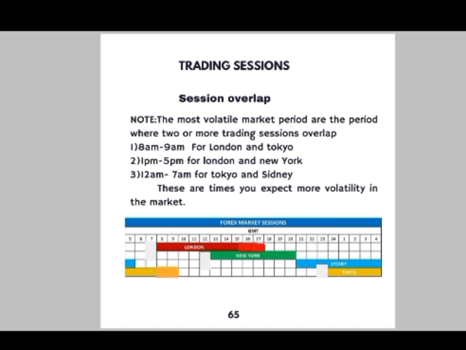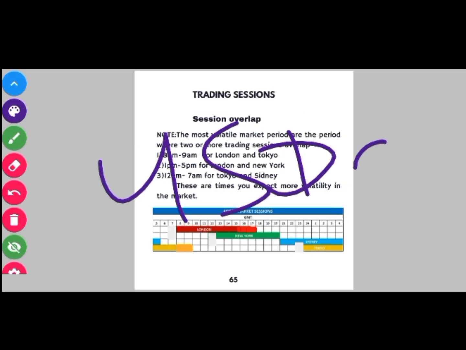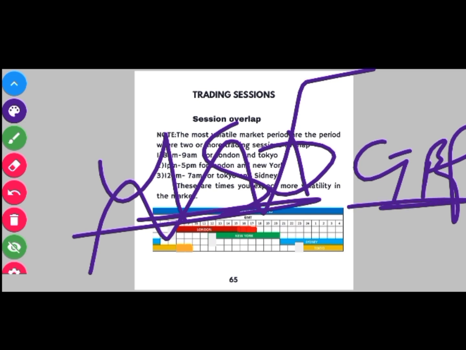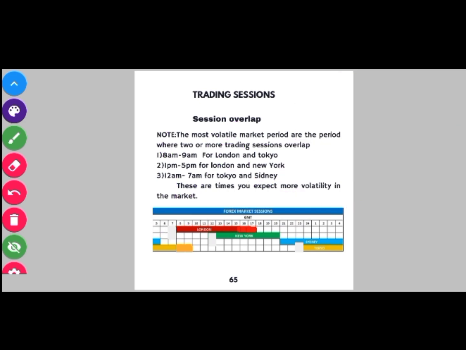Now, this is the most important part of everything I just spoke about here. The most volatile periods are the periods where two or more of these trading sessions overlap. So when the London session and the New York session are open, that is when you see USD and GBP or JPY pairs highly volatile, because the USD and the other markets open at the same time. That is what we call the session overlap.